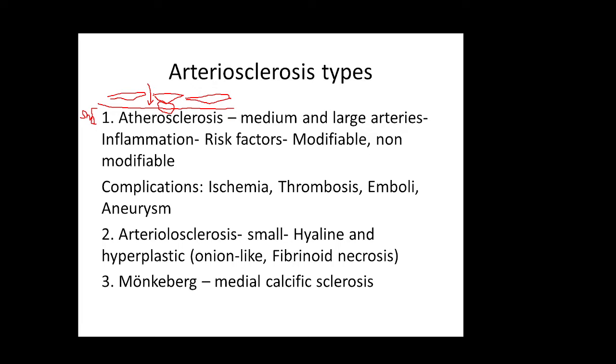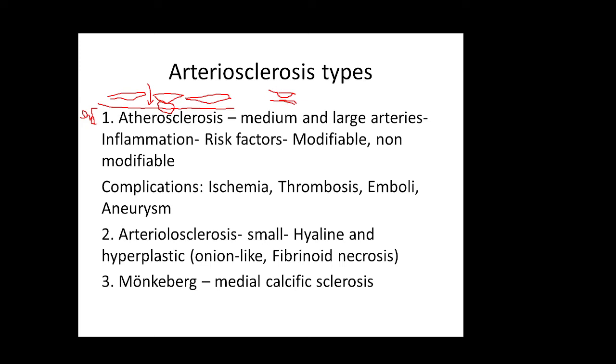Fibroblast growth factor will stimulate the growth of fibroblasts, and then these fibroblasts will form fibrous tissue, and the smooth muscles here will also proliferate, and this would result in a fibromuscular cap. And because of that, there will be narrowing of the vascular wall due to the formation of atherosclerotic plaque.